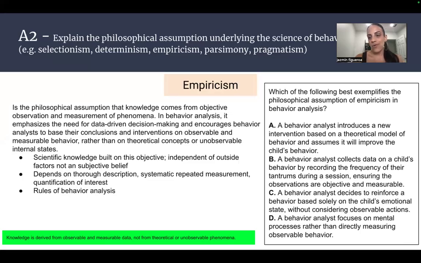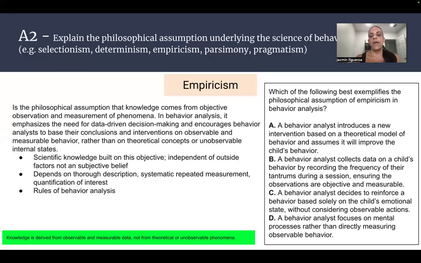That's why it's so crucial that our RBTs and also we get reliable data. It's not subjective. It's like, hey, here are the numbers. Here's what's happening based off of the measurable data. So which of the following best exemplifies a philosophical assumption of empiricism in behavior analysis? So here's a question. It may look like this on the BCBA exam.